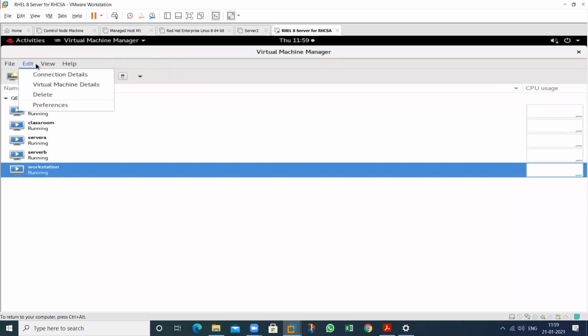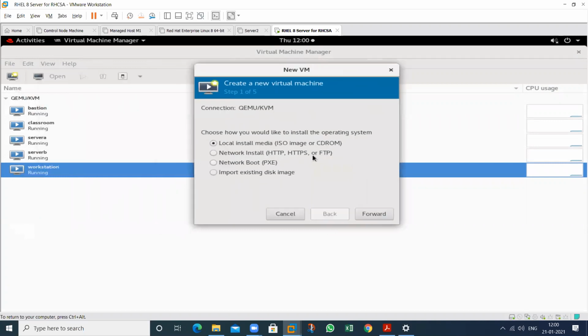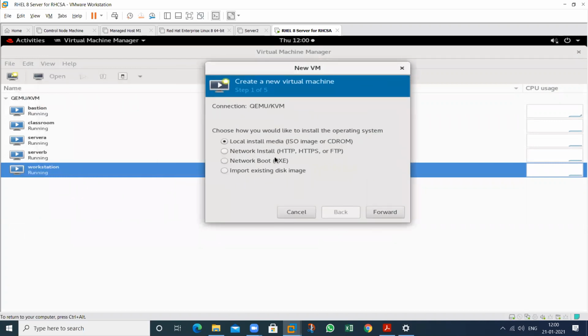See, if I want to create one more virtual machine, we can also create new virtual machines. See this one, this will show me QEMU, it's called KVM. So we can create multiple virtual machines, and we can install these machines by using the ISO media, by using the CD-ROM, to install the operating system.